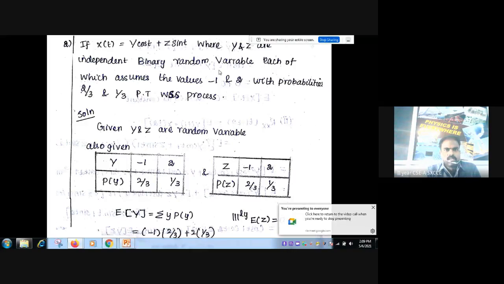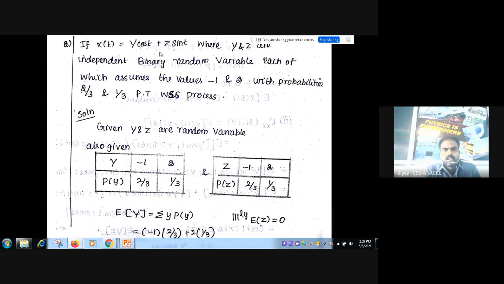The next problem is: if X of t is equal to Y cos t plus Z sin t, where Y and Z are independent binary random variables, each of which assumes the values -1 and 2, with probabilities 2 by 3 and 1 by 3. Prove that it is a WSS process. So read the problem once again.